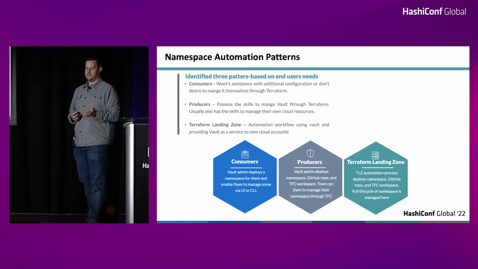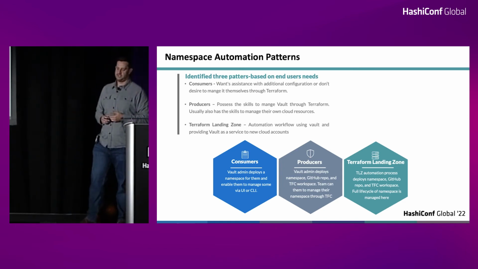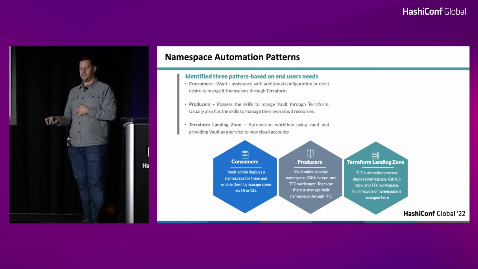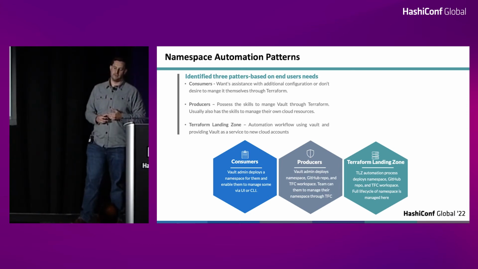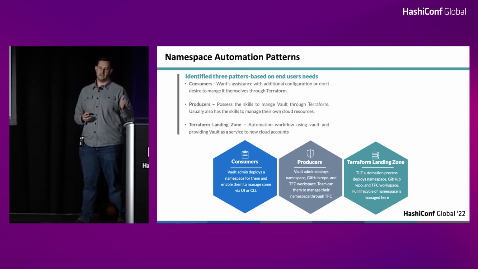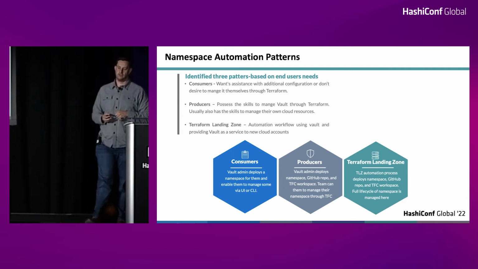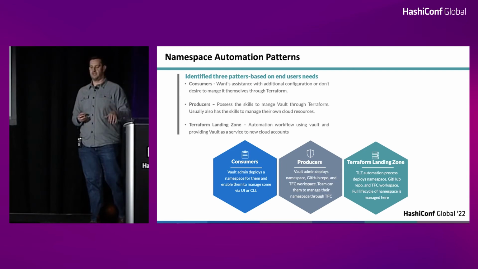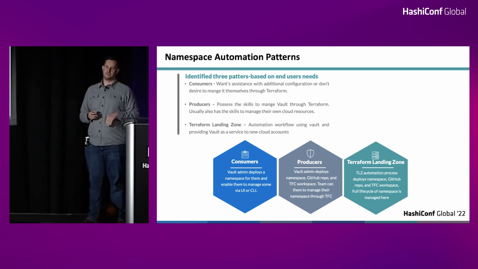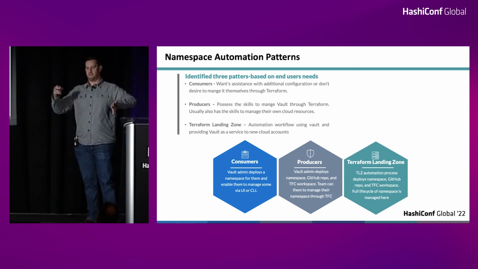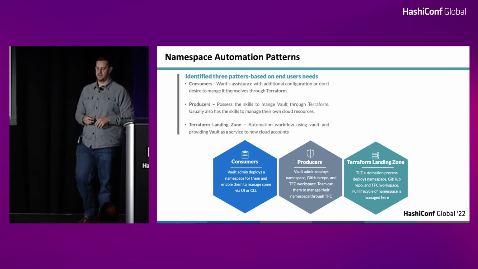And the last pattern is the Terraform landing zone piece. We have a module in place, and we'd like to make it easy for a new namespace to be deployed in the future. This would be an added service, thinking that when some teams deploy a cloud account through the TLZ, maybe they can select the option to include an additional namespace when they need. But right now, most teams are using an existing namespace that they have even when they're deploying a new TLZ account, and there is enough cross-pollination there going on.